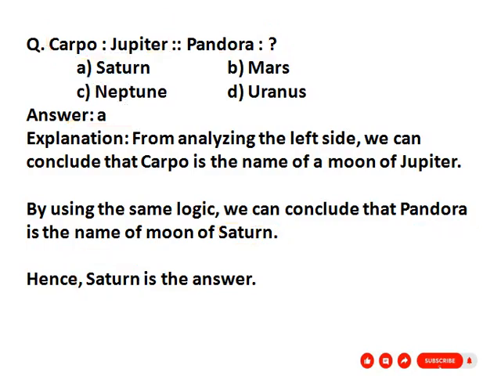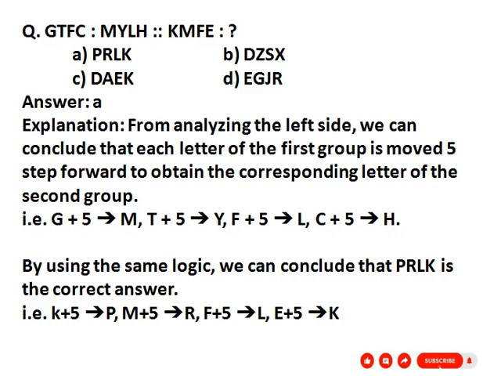Our next question is: GTFC, MYLH. First group given GTFC and MYLH. Second group KMFE and question mark. So see here, what is the relation between the first group, G and M?